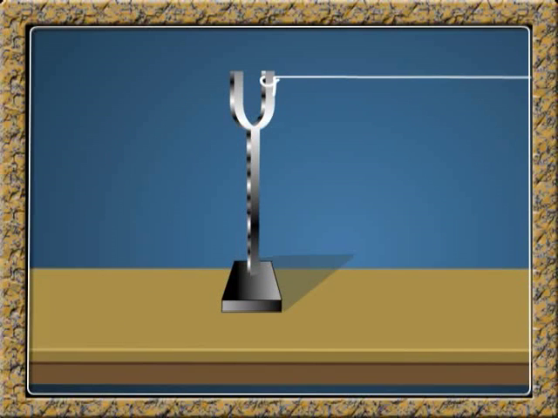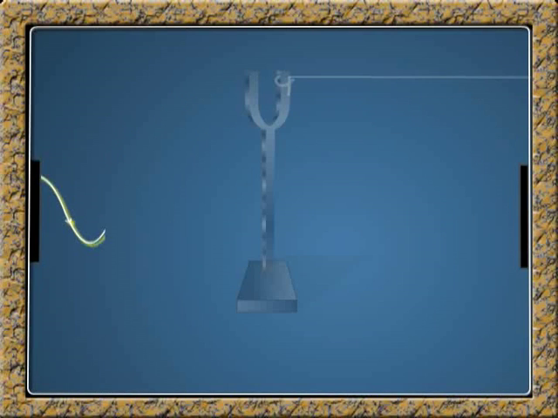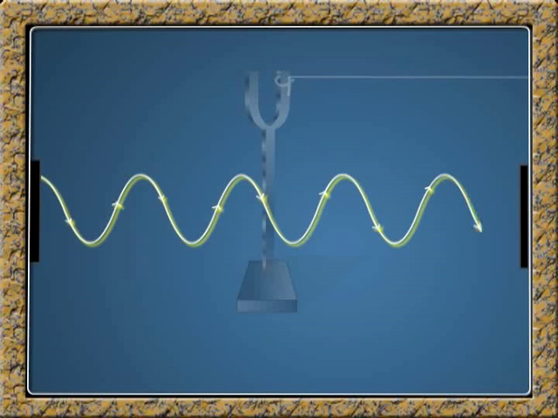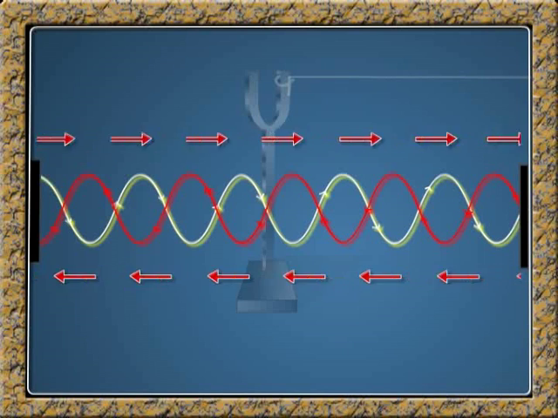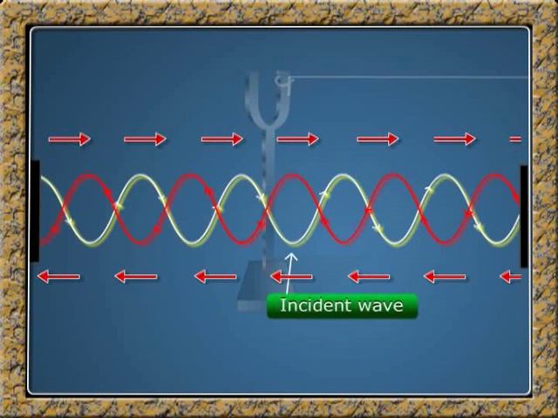When a tuning fork is excited, a continuous wave travels along the stretched string. When this wave meets the fixed end, that is the pulley, it is reflected back with a phase change of pi. As the tuning fork continues to vibrate, continuous reflections take place at the fixed end. This means that two waves, one incident and the other reflected, travel through the string simultaneously. The two waves then superpose on each other.